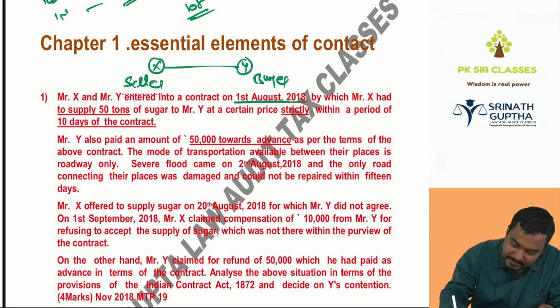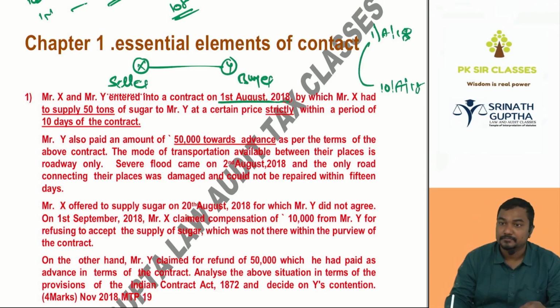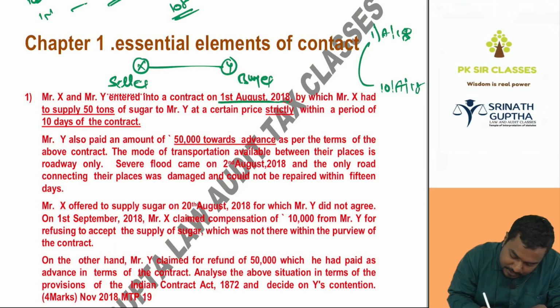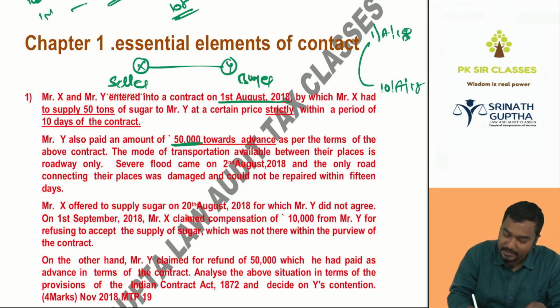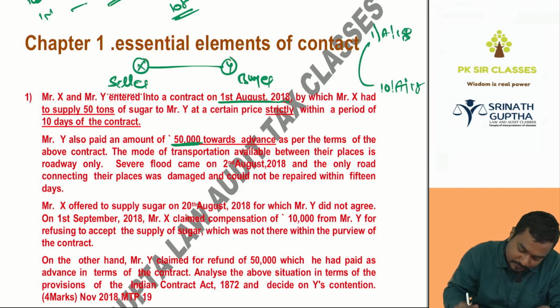So when the contract is entered on 1st August 2018, we have to supply the sugar by when, beta? 10th August. Mandatory. By 10th August 2018, we have to supply the sugar. Y also paid an advance of 50k as per the terms of the contract. So here the buyer is paying the advance to the seller.